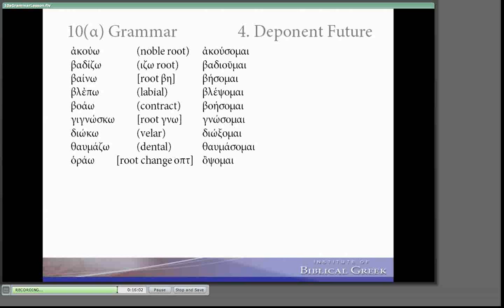Just like vlepo had a deponent future, dakuo had a deponent future, verbs of perception, so does orao. Opsome, I will see. Far more common than vlepsome.